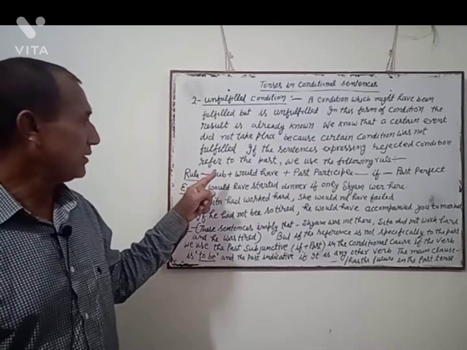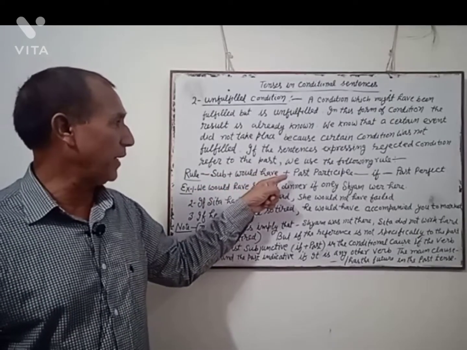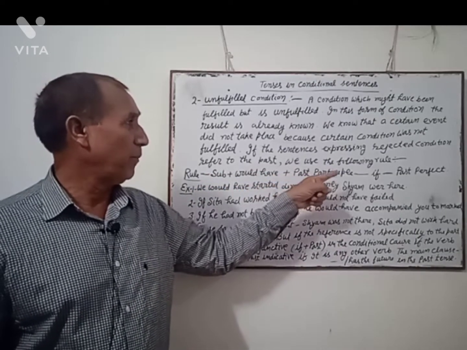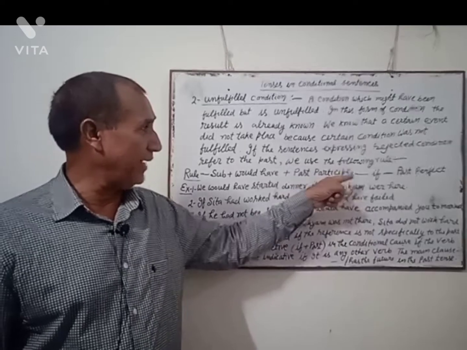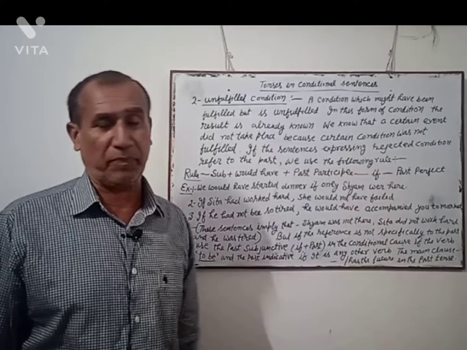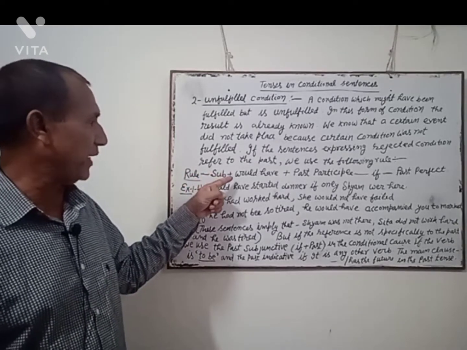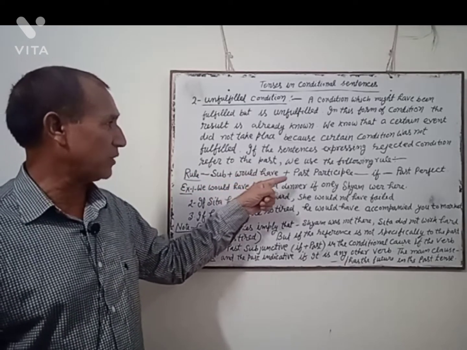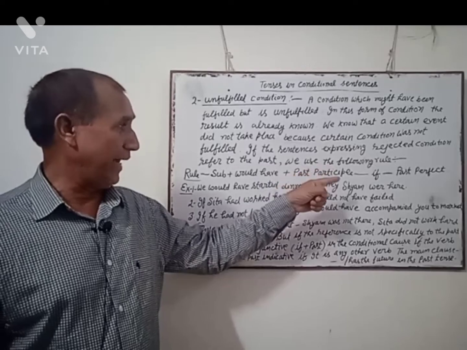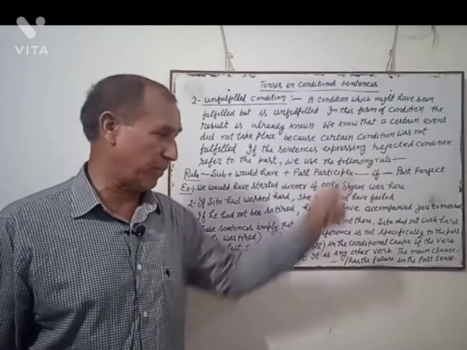The rule is subject plus would have plus past participle, dash, if, dash, past perfect.